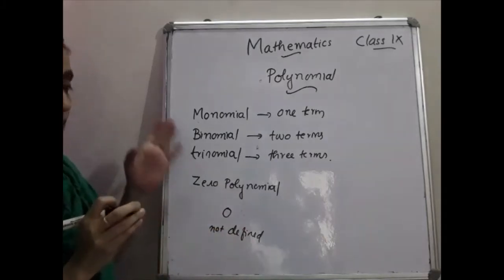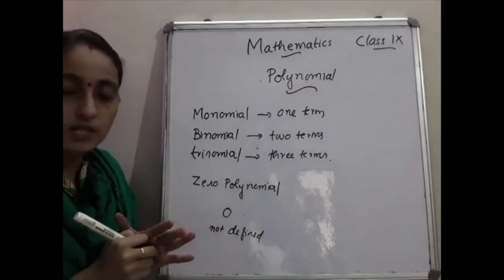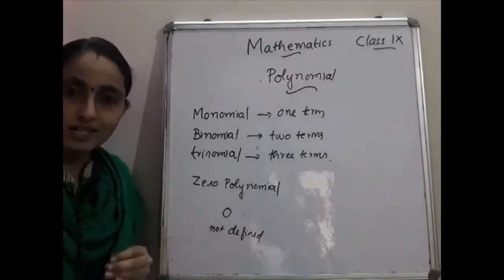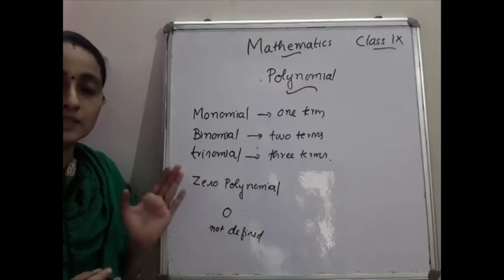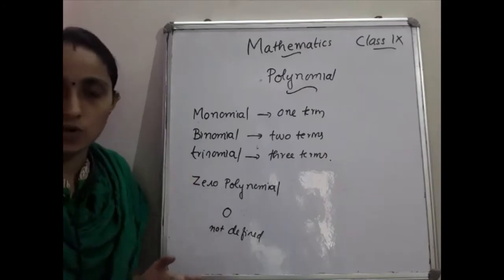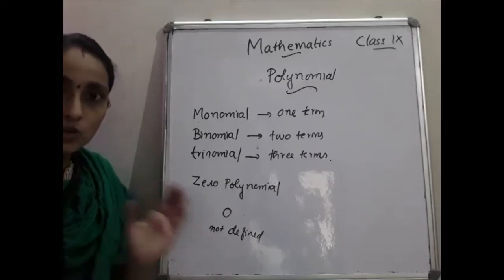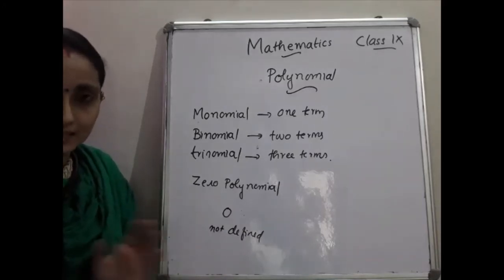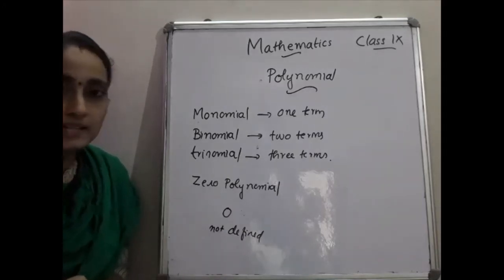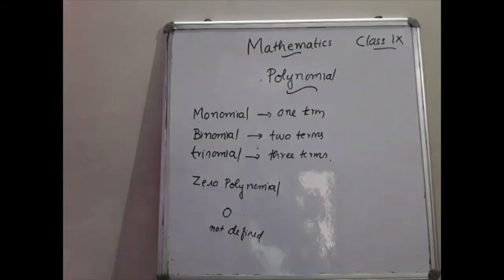Okay, so these are the basic definitions of this chapter, and we will move to each concept one by one: zero of the polynomial, then remainder theorem, then value of the polynomial, factor theorem, and then algebraic identities, and all those things we have to discuss in this class. Okay, so please watch the class.